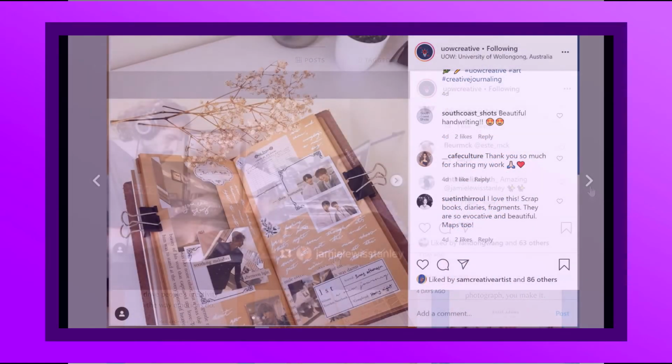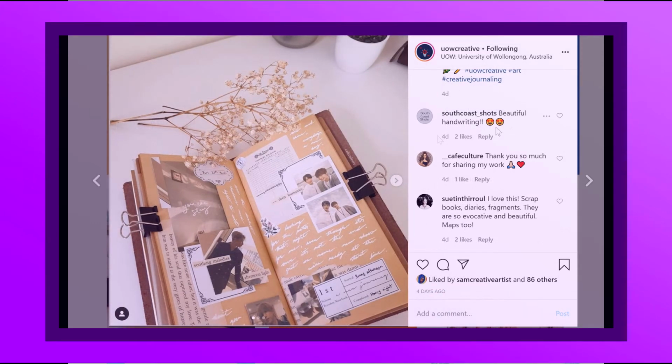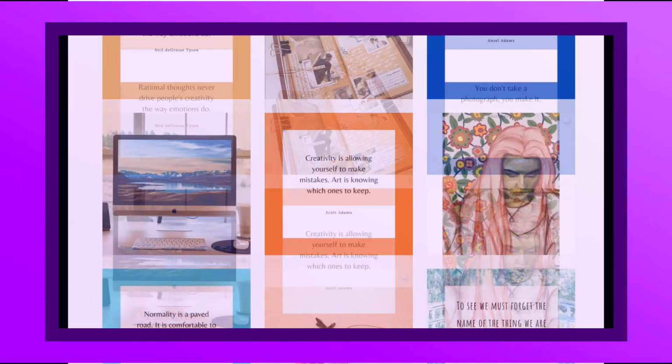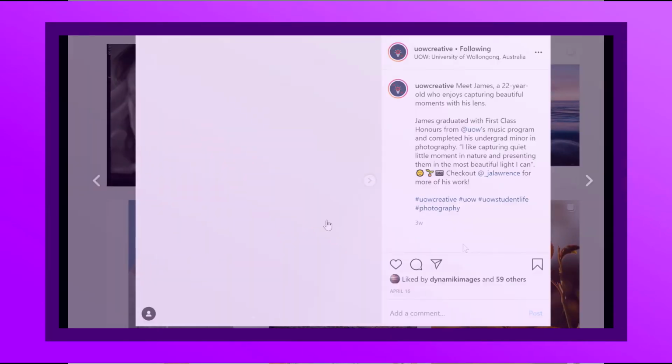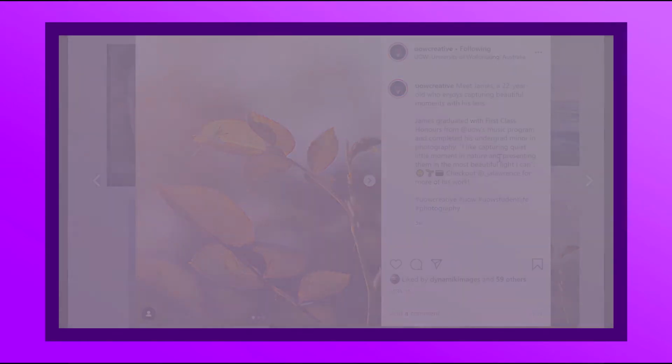We quickly realized that one, aggregated content performed the best of all options, and two, that running interactive campaigns that linked with the other platforms we had were the most successful. We came to this conclusion through use of Instagram and Iconosquare analytics.